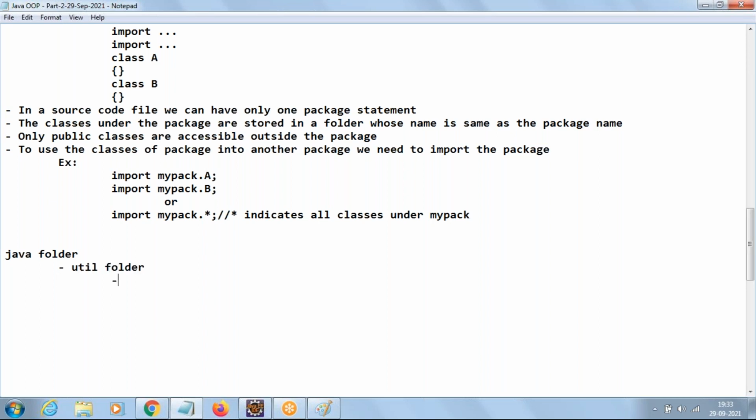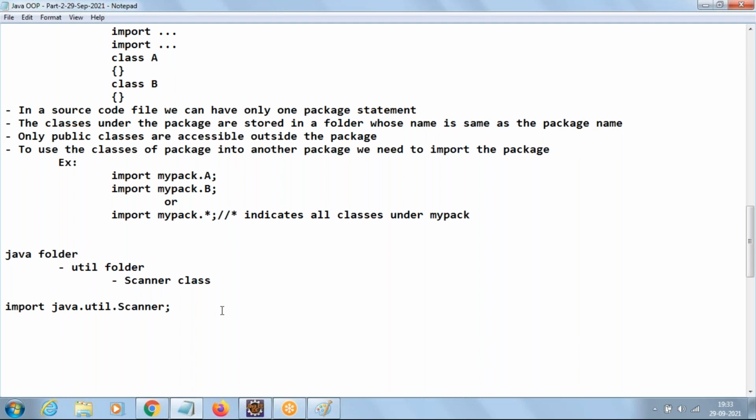Under the util folder, it contains the Scanner class. That's the reason we are writing import java.util.Scanner. It will go to the Java folder first. From the Java folder, it will go to the subfolder util. Under that, it will go to the Scanner class.